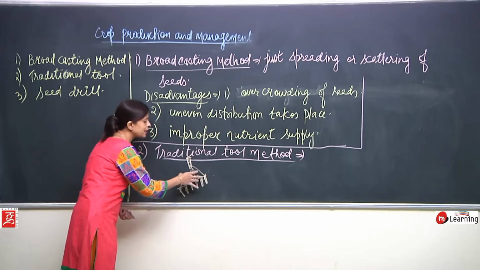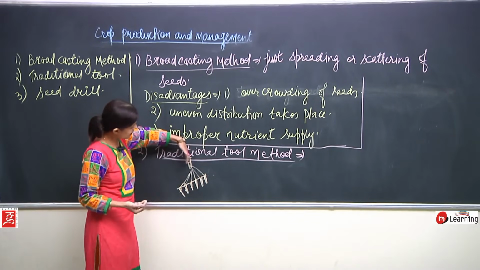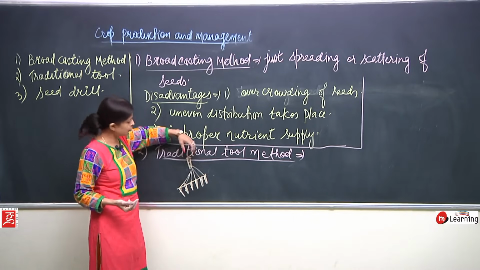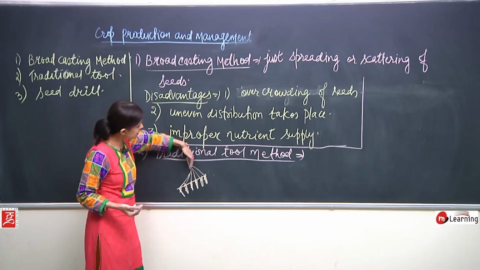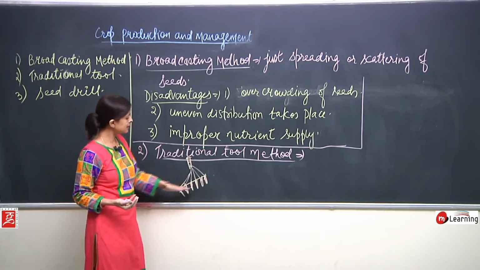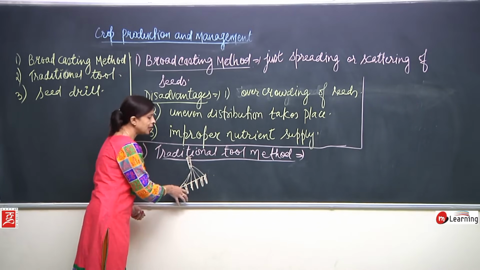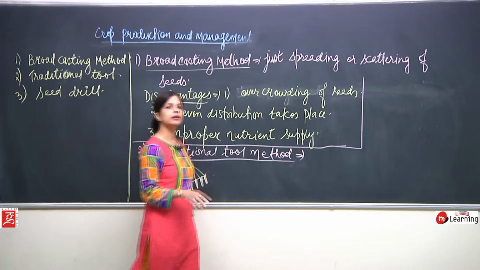All these pipes are connected with small pipes to one main pipe. When seeds are put into this, they slowly come to these piercing ends through the smaller pipes, and with the help of this they go down into the earth.